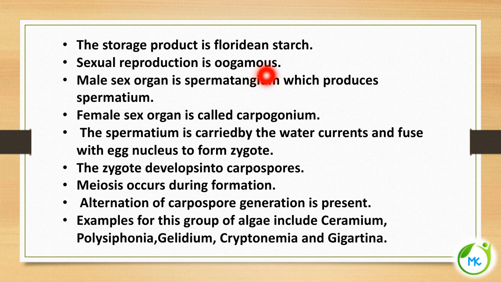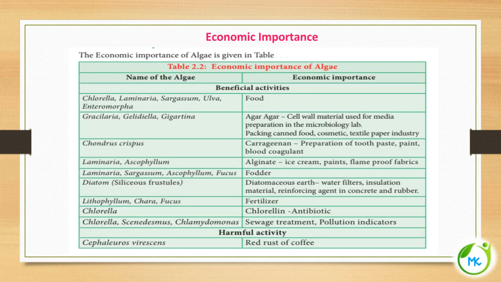Sexual reproduction is oogamous, and the male sex organ is called spermatangium, which produces spermatium. The female sex organ is called carpogonium. The spermatium is carried by the water current and fuses with the egg nucleus to form the zygote, and the zygote will develop into carpospores. Meiosis occurs during the formation of the spores. Alternation of generation is seen, and examples of this group of algae are Gelidium, Polysiphonia, etc.